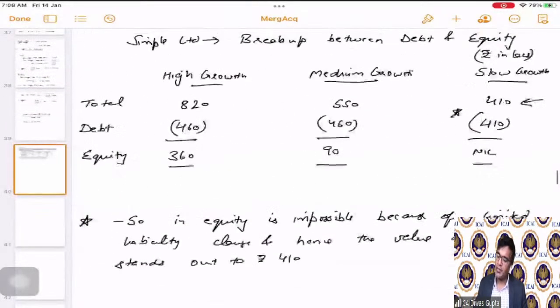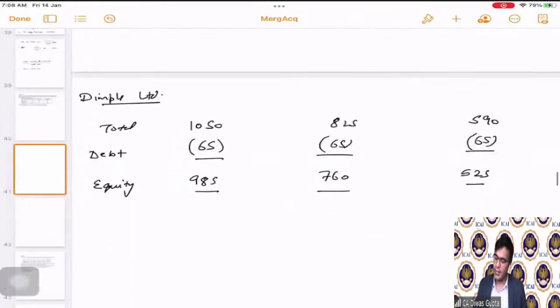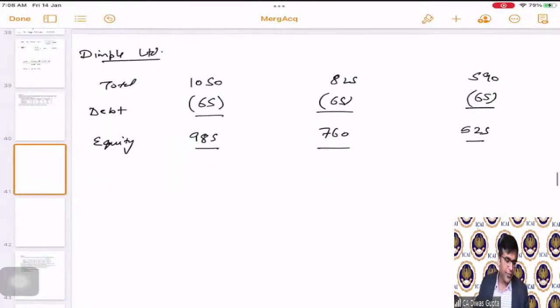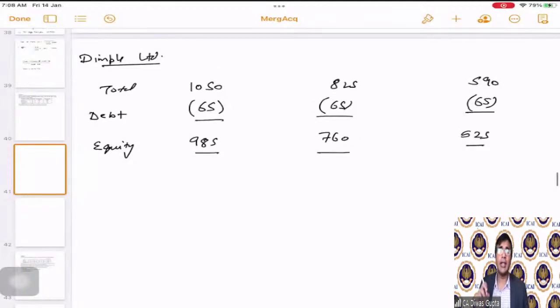Now, we have calculated the value of the debt and equity in three different scenarios. Correct? As a next step, we need to calculate the expected value of debt and equity separately for both the companies.